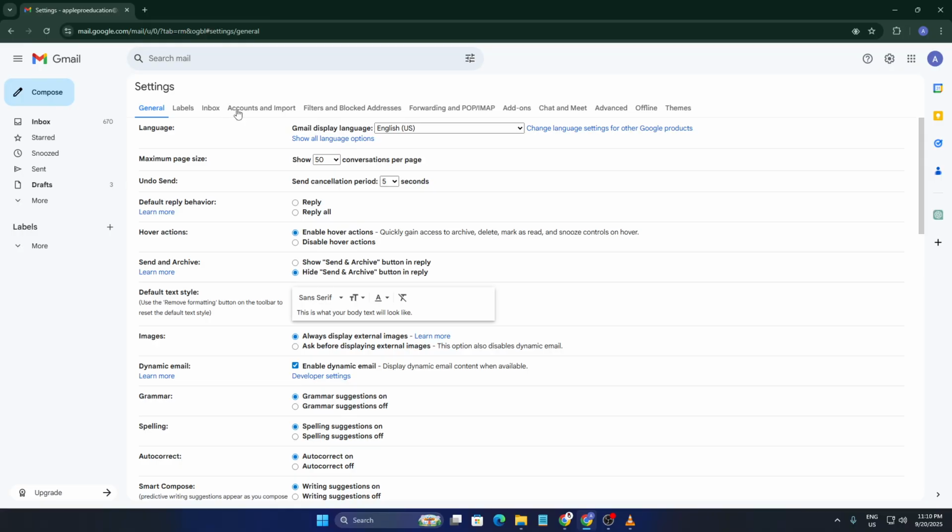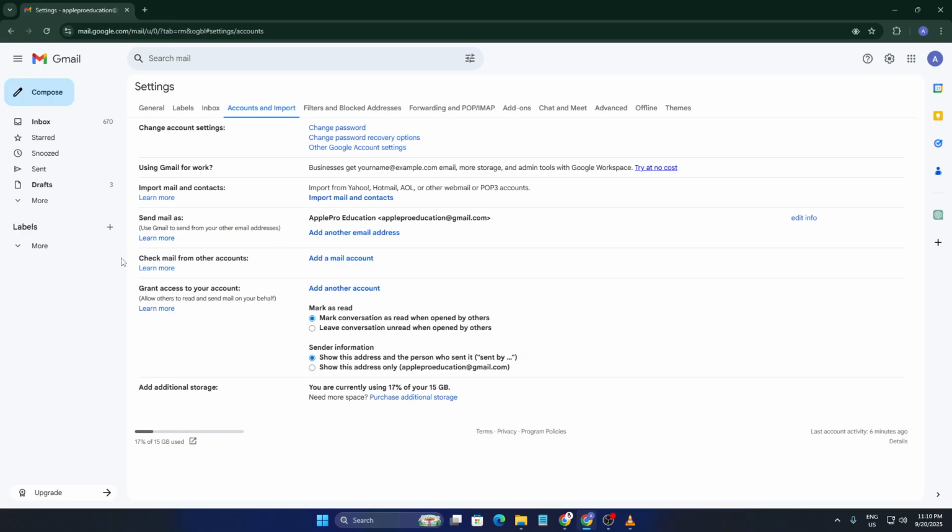Scroll down until you see the section labeled Check Mail from Other Accounts. Here, click Add a Mail Account. A small pop-up window will appear. Enter your Outlook or Hotmail email address, then hit Next.